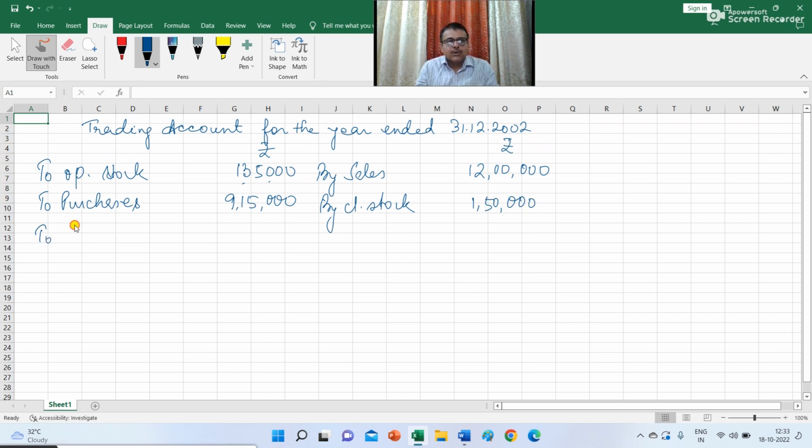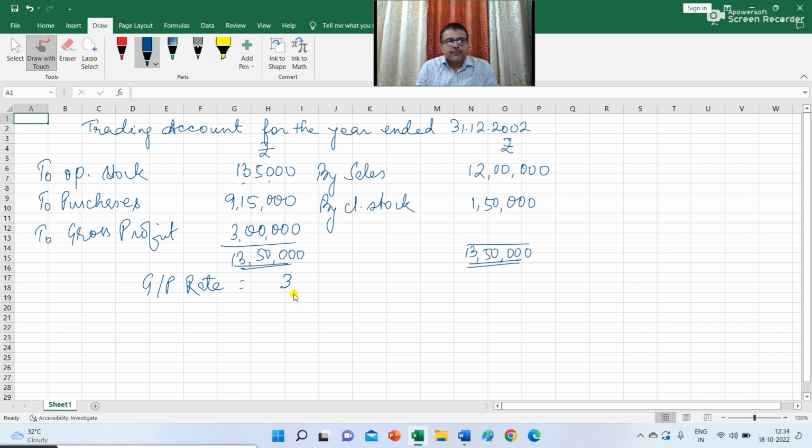So you will get a gross profit of rupees 3 lakh in 2002. So the total of debit and credit side is 13,50,000. We need to prepare the trading account for the previous year in order to determine the GP rate, that is the gross profit rate.